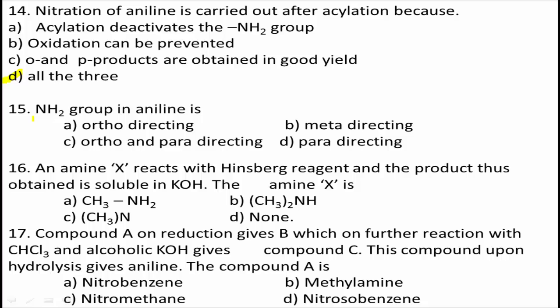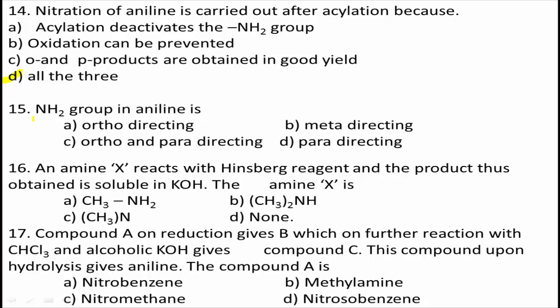Students, the amine group in aniline is an ortho and para directing group because it can release electrons towards the ring due to resonance, and at the same time it withdraws electrons towards itself from the aromatic ring.